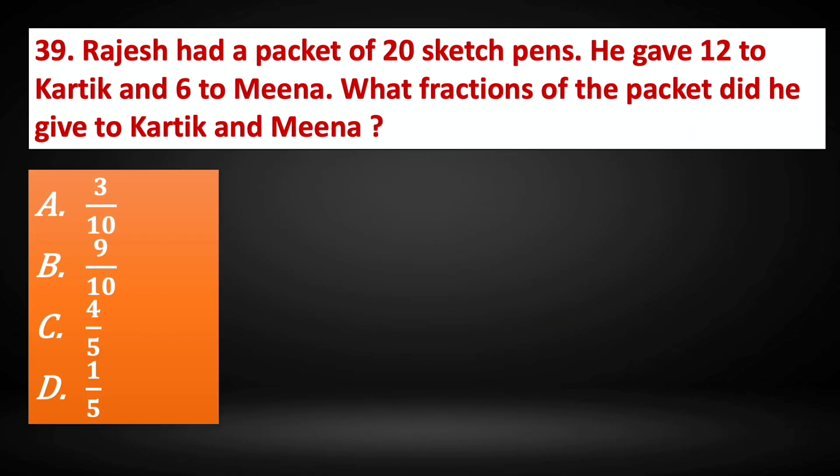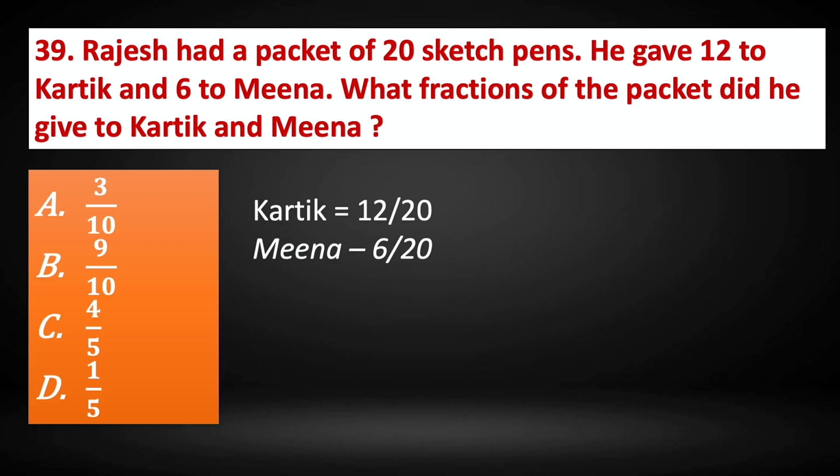Question number 39. Rajesh had a packet of 20 sketch pens. He gave 12 to Karthik and 6 to Meena. What fractions of the packet did he give to Karthik and Meena? So Rajesh is giving 12 to Karthik. So Karthik gets 12 out of 20. And Meena gets 6 out of 20.